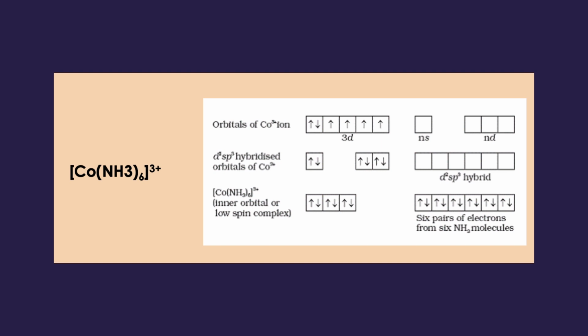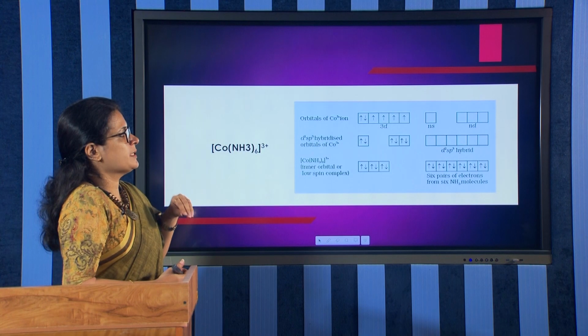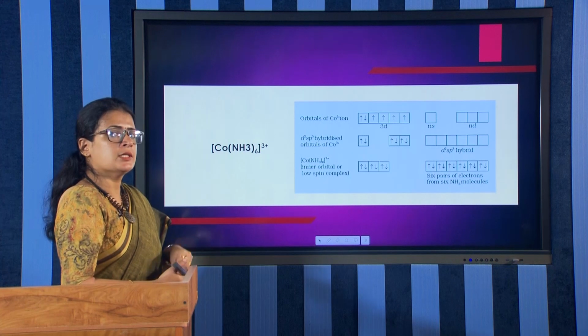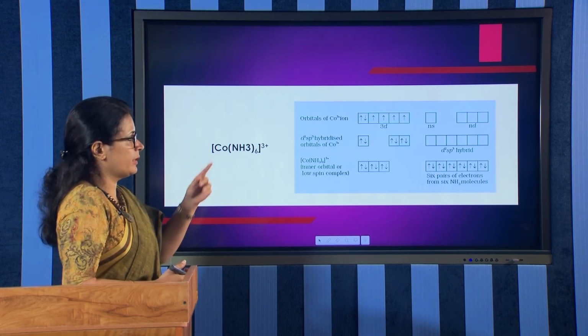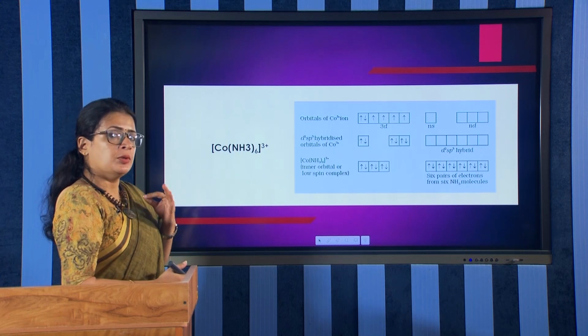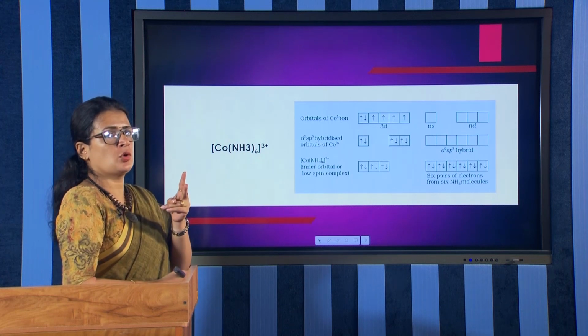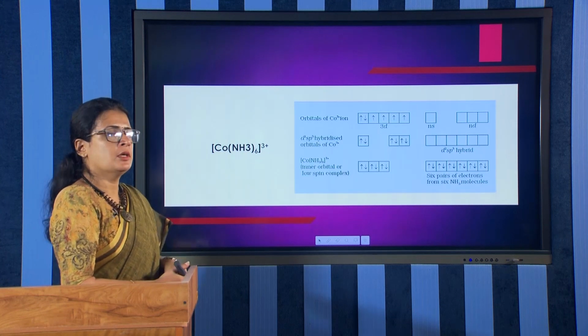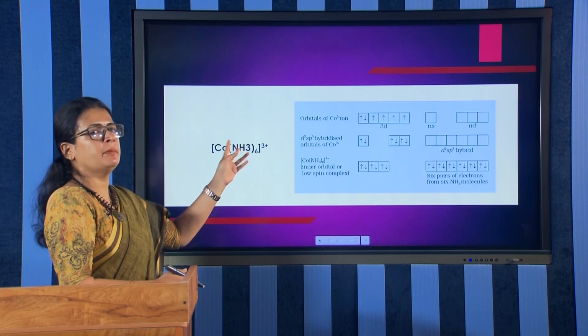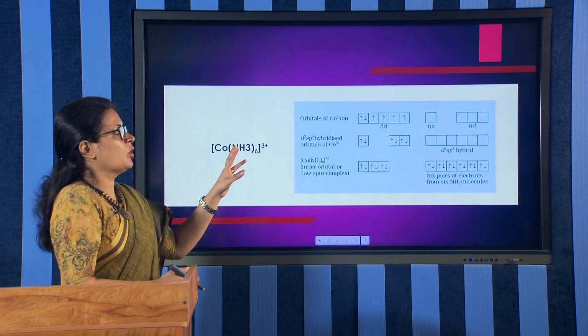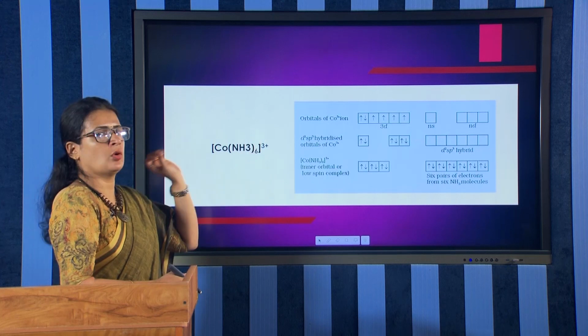Here you can see the cobalt atom is the central metal atom, with an oxidation state of 3+. Cobalt has an electronic configuration of 4s2 3d7. If it is cobalt 3+, 3 electrons are to be given by cobalt: 2 from the 4s orbital and 1 from the 3d orbital. So, in total Co3+ will have 6 electrons in the d orbital, and no electrons in the s orbital.